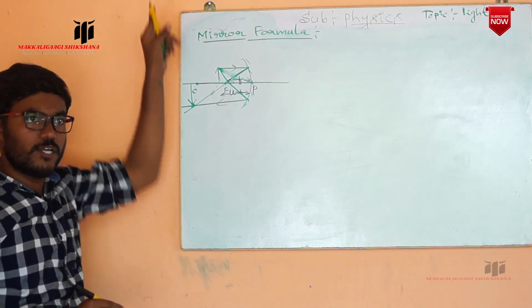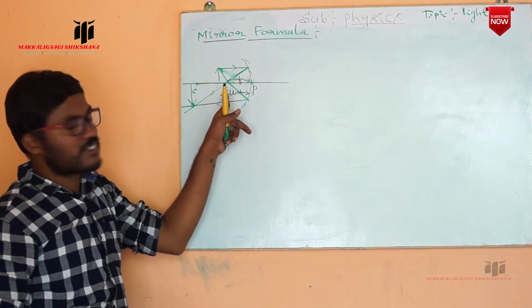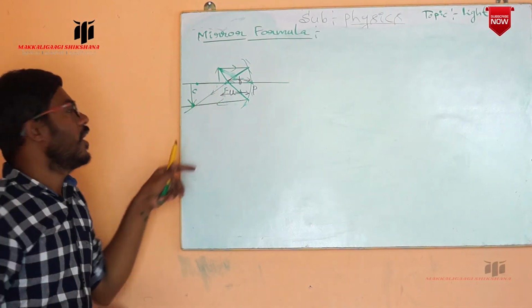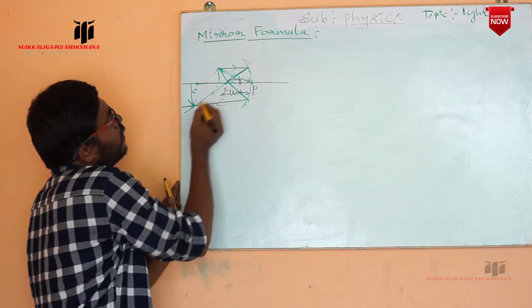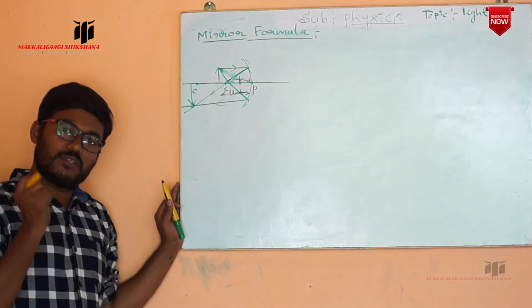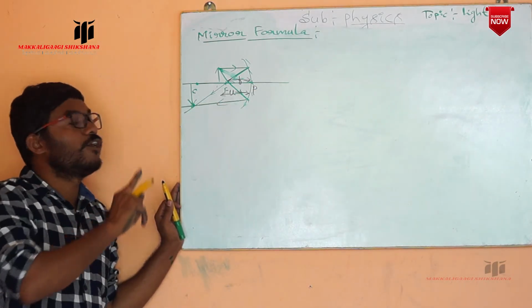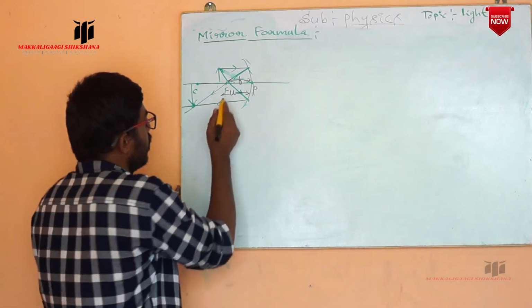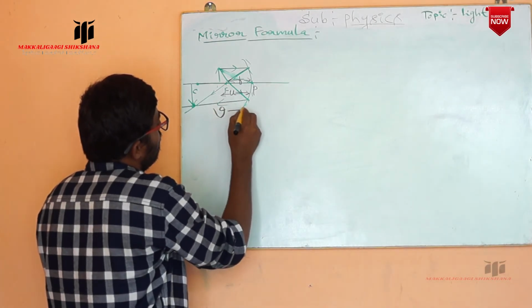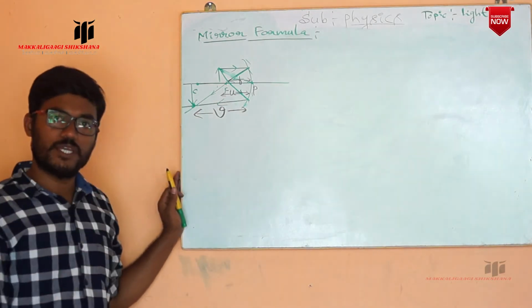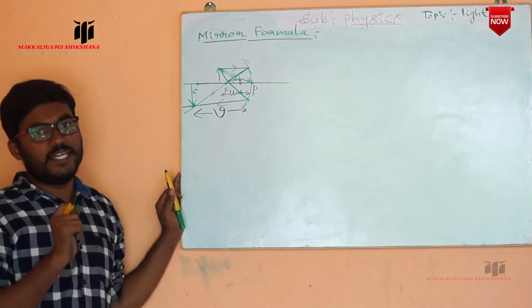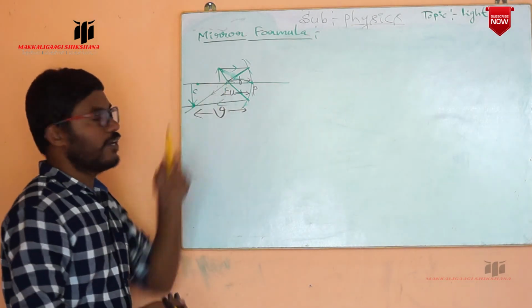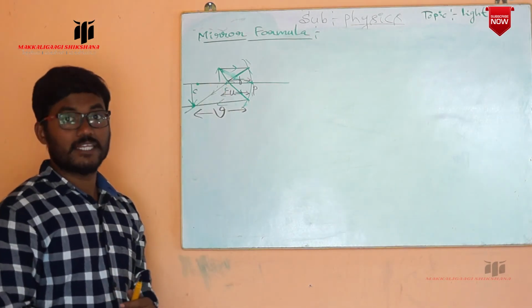And the distance between the pole and the image, because whatever distance you take is always taken from the pole only, is the image distance, indicated with v. So v indicates the image distance, u indicates the object distance, and f indicates the focal length of the mirror.